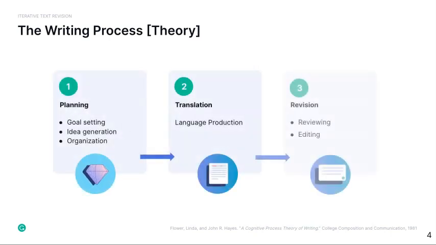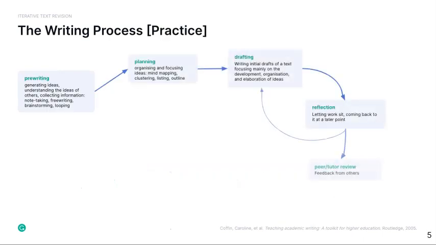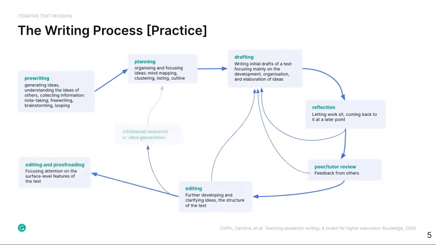There has been extensive research done on the theory of writing, dating as far back to the 80s. It describes writing as a complex and effortful cognitive task, where writers balance and orchestrate three distinct cognitive processes: planning, translation, and revision. However, contrary to the theory, in practice, as we write, we may jump ahead to a later stage of the writing process and then jump back. In other words, our writing process is not a linear but recursive process. In this work, we focus on the revision part of the writing process.